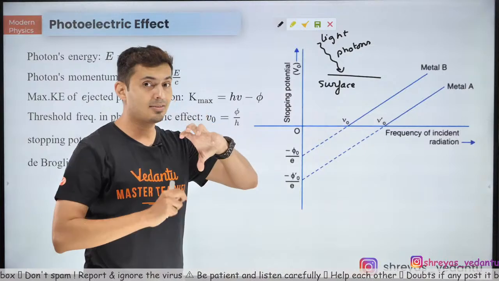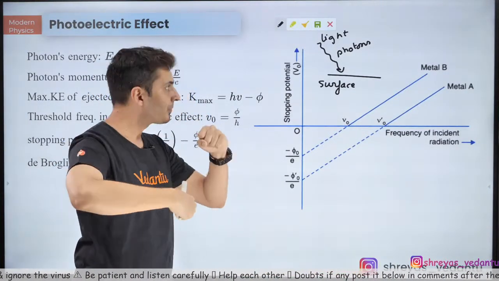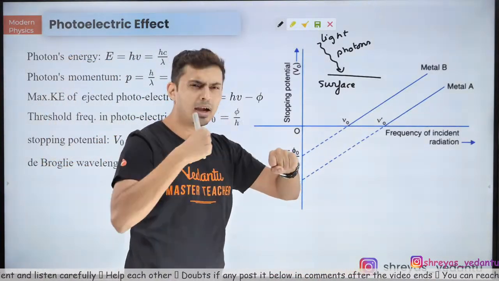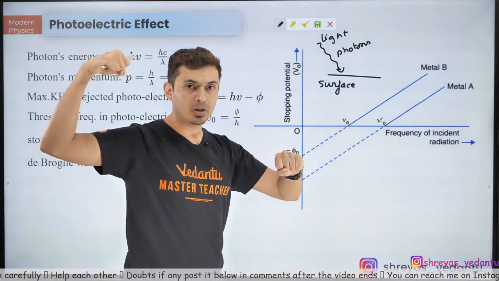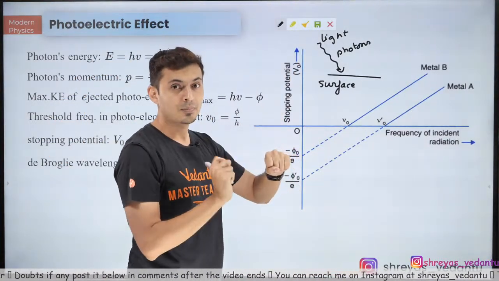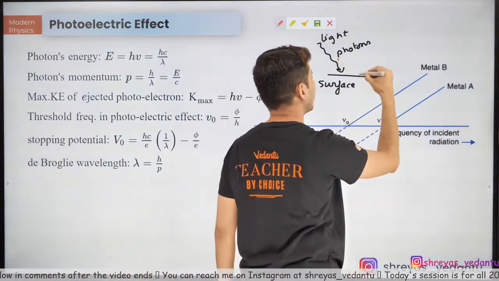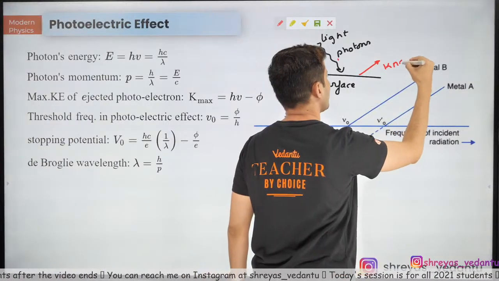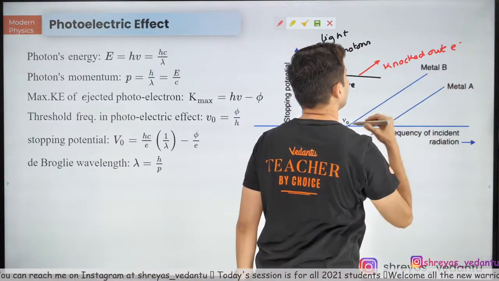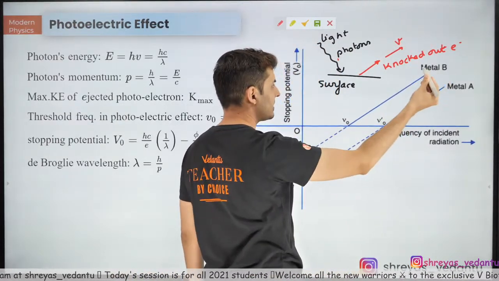That surface will have some atoms, and each atom has a nucleus and electrons revolving around it. If these photons collide with these atoms and have enough energy to knock out those electrons, then the electrons get knocked out. These knocked out electrons will have some velocity, and also kinetic energy.